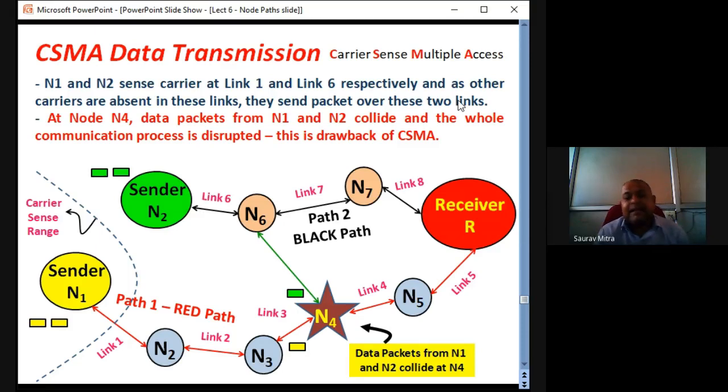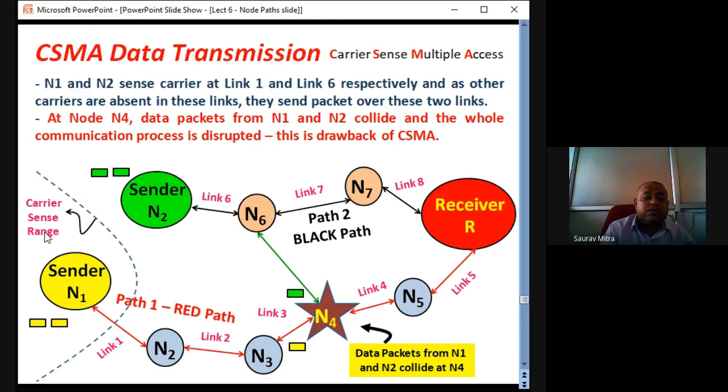But what happens in this case if there is no proper scheduling mechanism? With CSMA without any kind of scheduling, this sender might think of sending the data through N6, N4, N5 and receiver. Similarly, this sender also tries to send the data over N2, N3, N4, N5 and receiver. Because while sending, this sender only checks this link whether it is free or not. This sender only checks link 6 whether it is free or not.